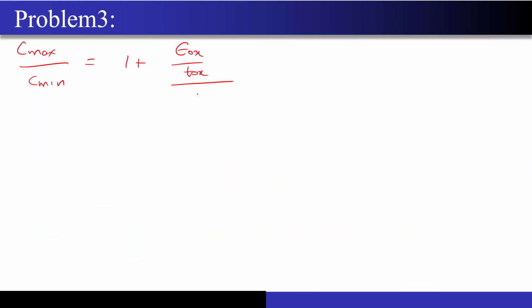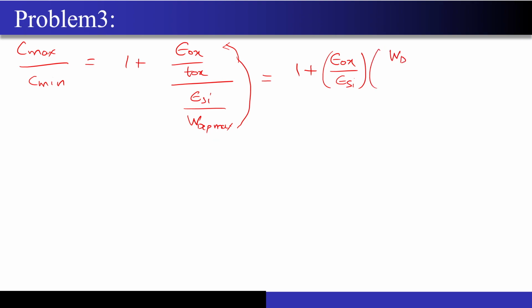C depletion is epsilon Si upon W dep max. So if I just write this equation, it will become epsilon ox by epsilon Si, right? The W dep max will come into the numerator, and this will be left like W dep max upon Tox. Correct? So the expression reduced to this particular value.